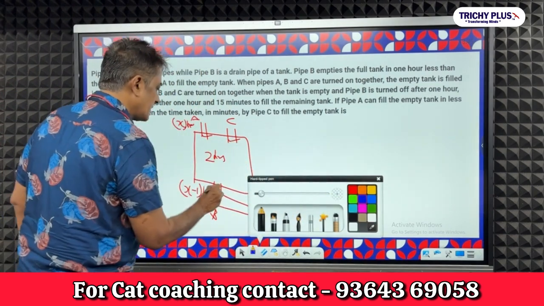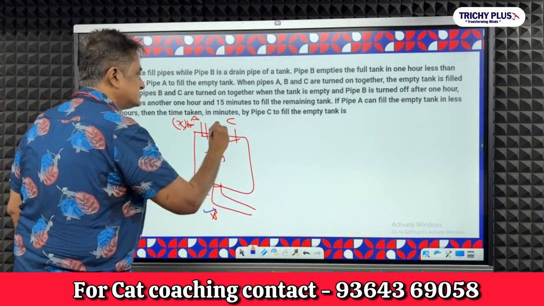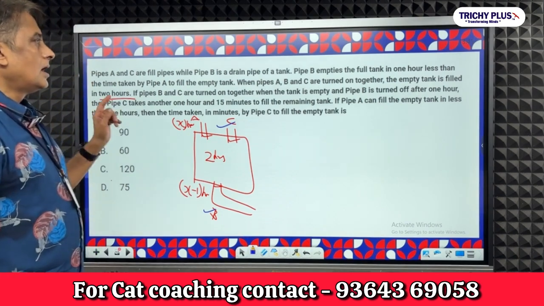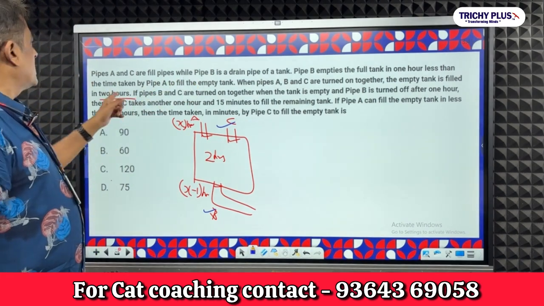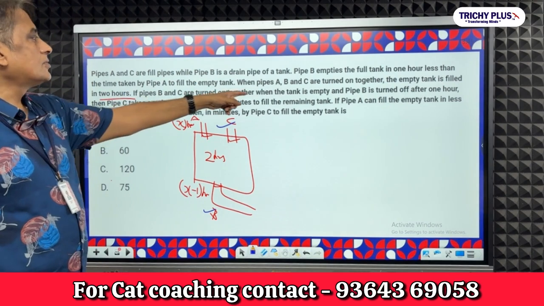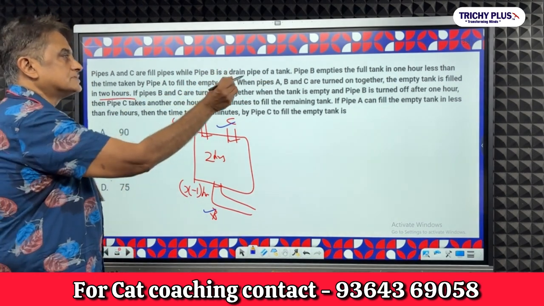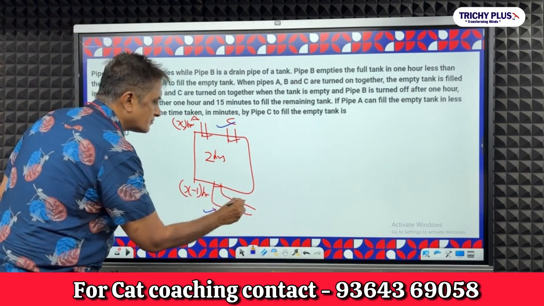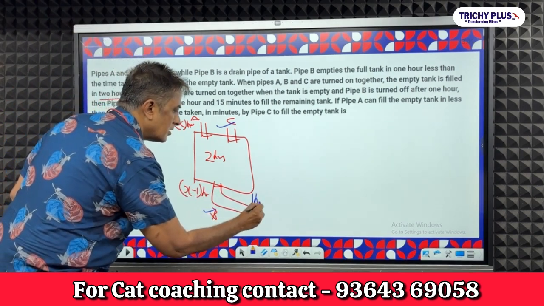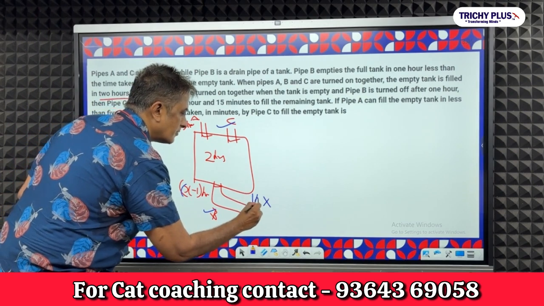Now look at this, pipe B and C are turned on together, okay, and the tank is empty. When the tank is empty, pipe B is turned off after 1 hour. After 1 hour, this pipe is turned off.